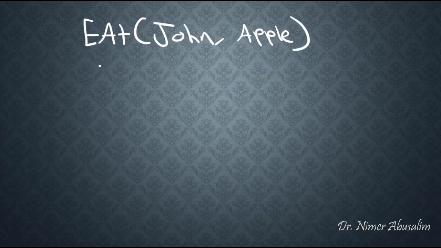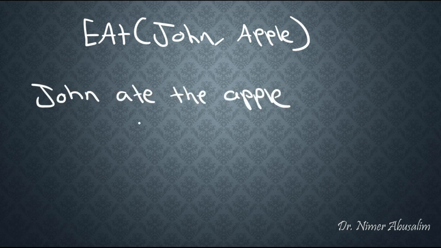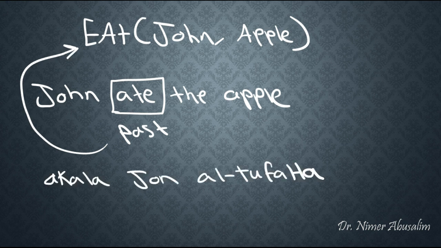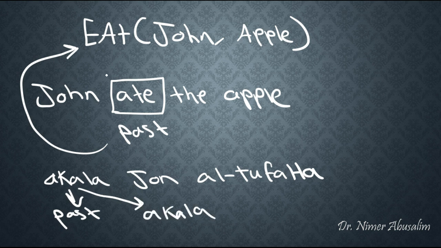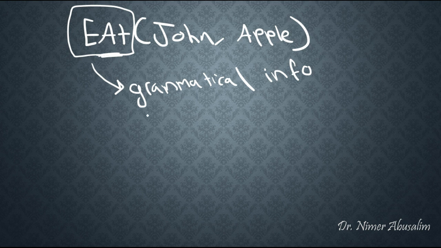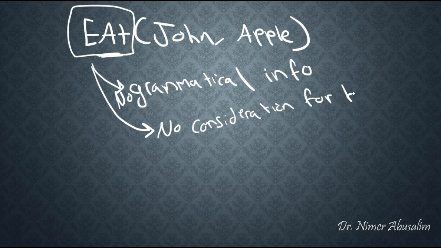Now you might notice a few things about this proposition here. Number one, in the sentence John ate the apple, the tense of the action or the verb was past tense, but that is not reflected here. Also, in the Arabic sentence, أكل جون التفاحة, the verb is also in past tense, and not only that, it's in Arabic. أكل, not eat or ate. So why did we end up creating a proposition where the action does not take into consideration grammatical information, and it does not take into consideration the language being used?